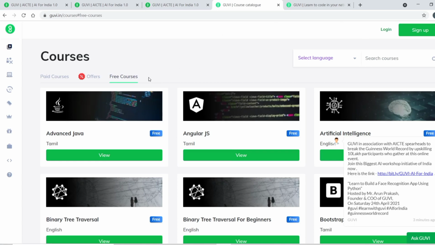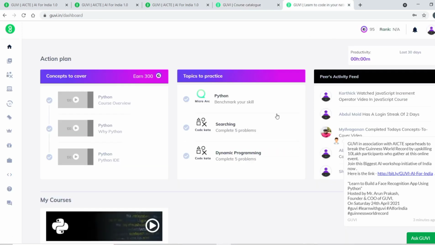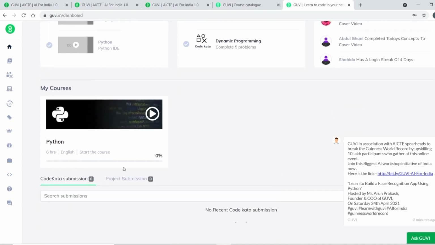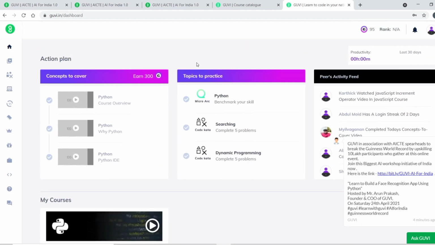Some people will get a direct login here, and they will get an option like my courses. So you can start your learning today itself. But if you are not logged in, click on login. Then you need to type your ID and password, and on successful login, you will get redirected to this page. This is your Python programming course, and you can start it for free right now. So this is the workflow of the Python programming course.